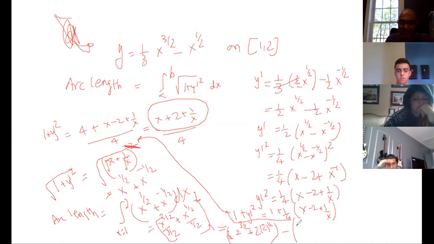Minus, here it is 2 by 3 because x is 1, plus it is simply 2. Simplify your answer, or you can use the calculator. Whatever you get, you may get some decimal number. That's fine. That is the length of the arc.